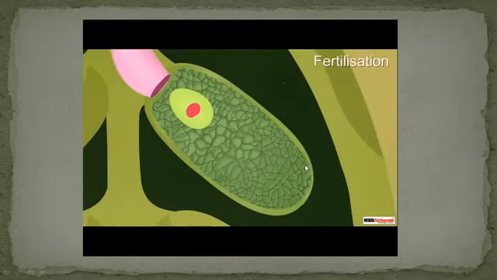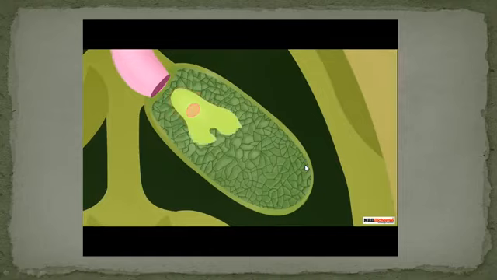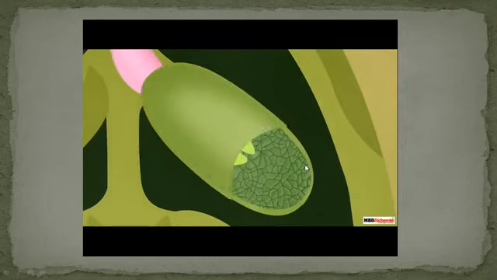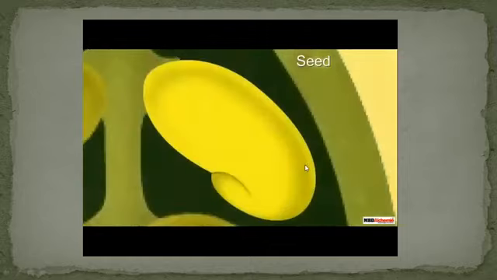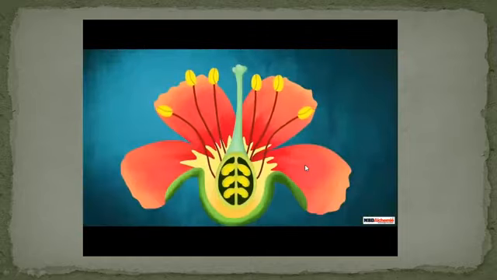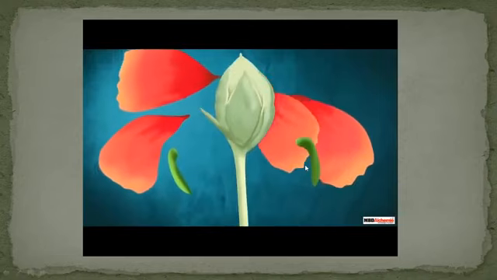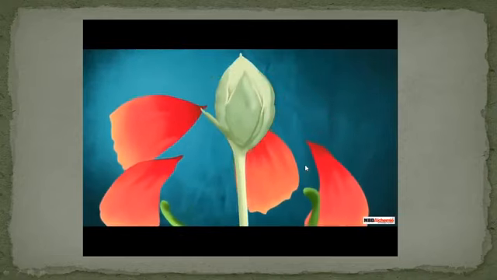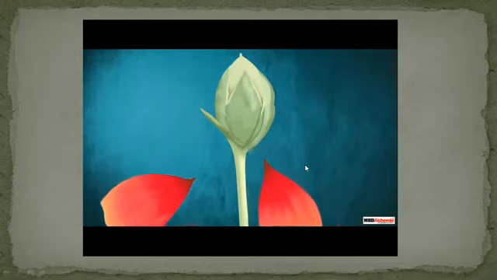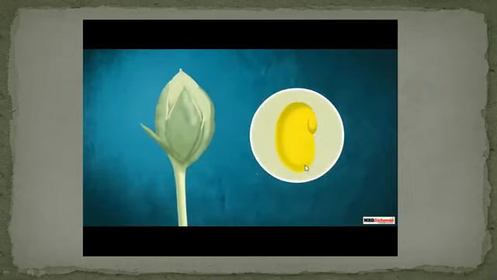This process is called fertilization. After fertilization, the zygote develops into seeds, and the seeds and fruit develop while the remaining parts fall off. Under suitable conditions, the seeds germinate and produce a baby plant.